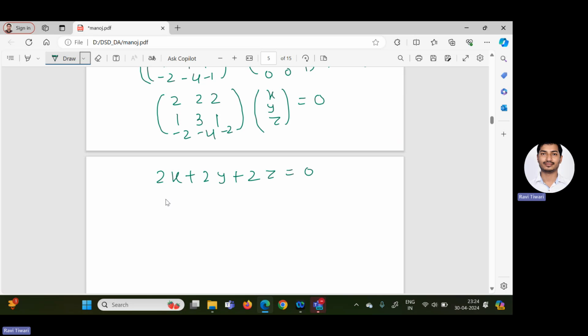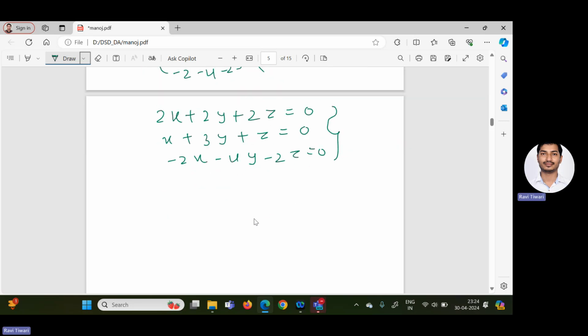Second equation x plus 3y plus z equal to 0. And third equation minus 2x minus 4y minus 2z equal to 0. So now we have to solve these three equations for x, y, z. So from the first equation, we can observe that we get x plus y plus z equal to 0.